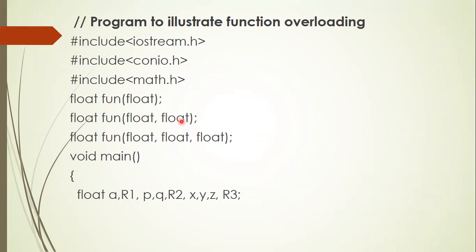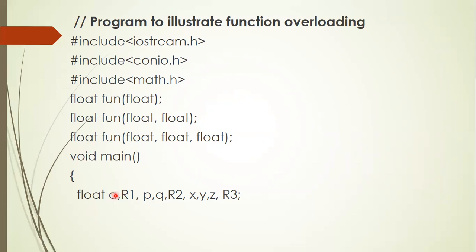In that case, 2 input and 1 output. To find the biggest of 3 numbers, 3 input and 1 output. So now what happens is, the function name in all the 3 is the same, fun. If you pass 1 argument, it gives the square root. If you pass 2 arguments, it gives the sum of 2 numbers. If you pass three arguments, it gives the biggest of three numbers. So what we are doing is using the same function for three different tasks. Hence, we say that the function fun is overloaded.